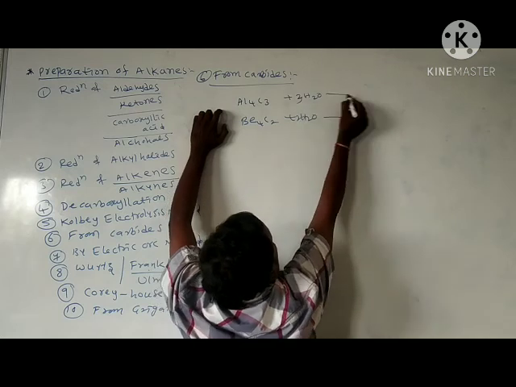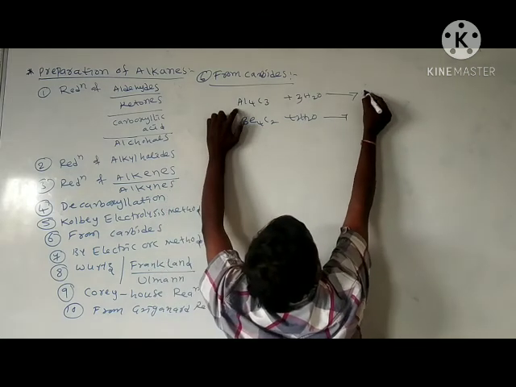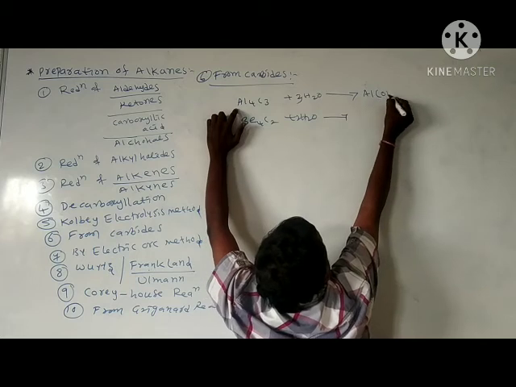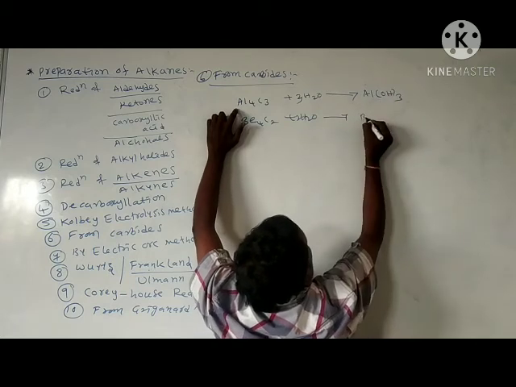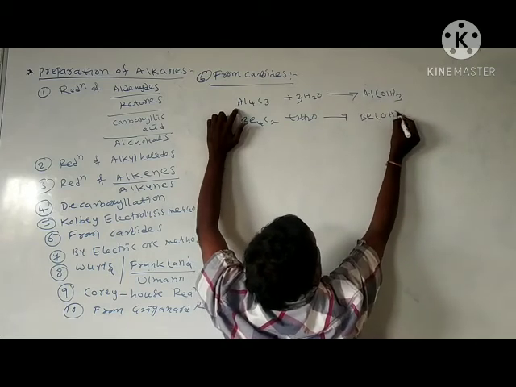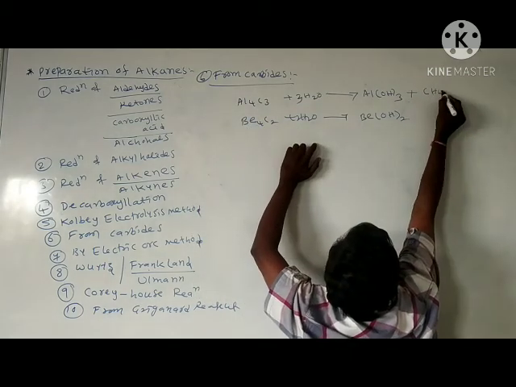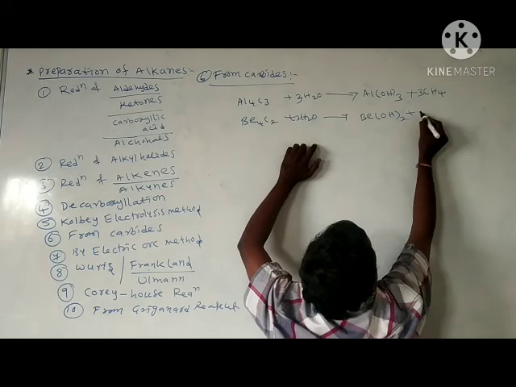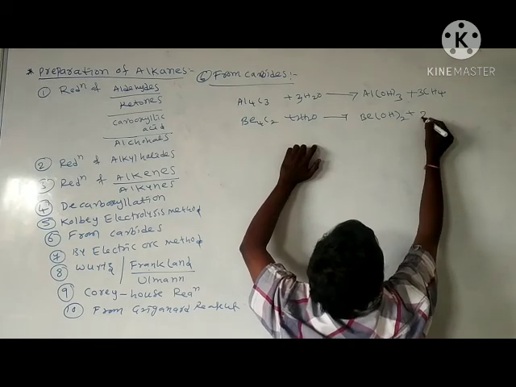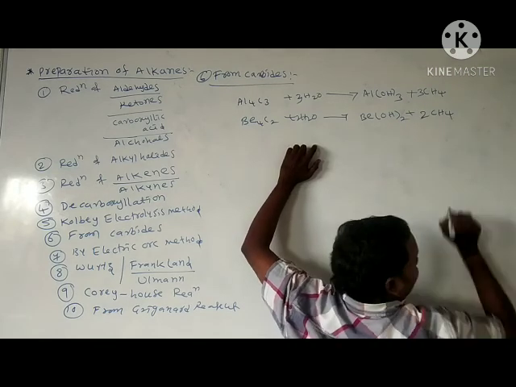Here we get aluminium hydroxide, here beryllium hydroxide. Here 3 moles of methane form, here also 2 moles of methane form.